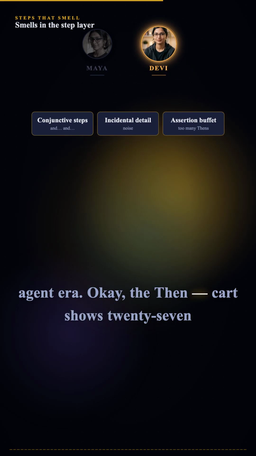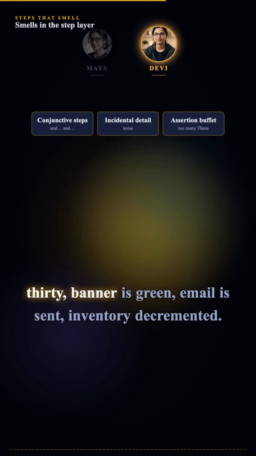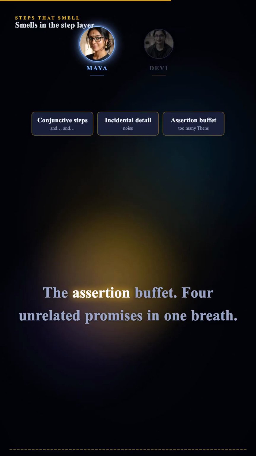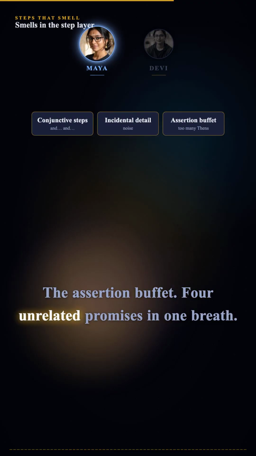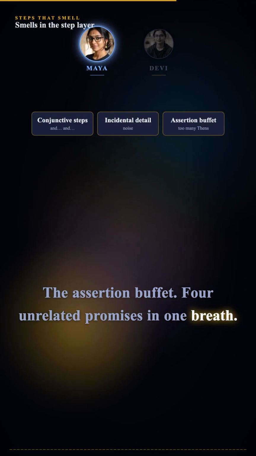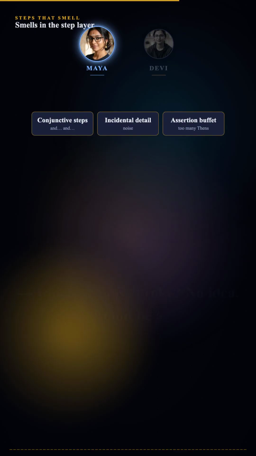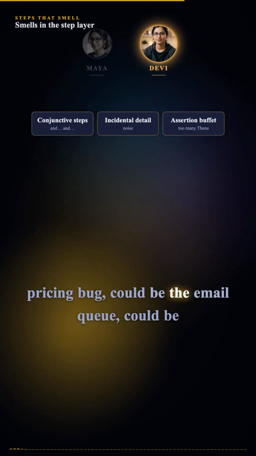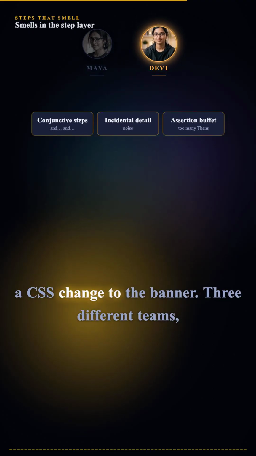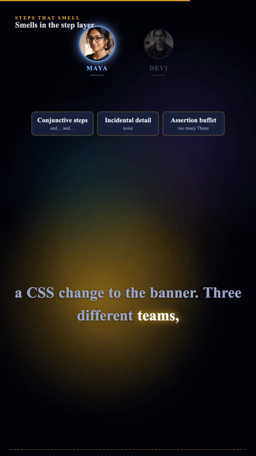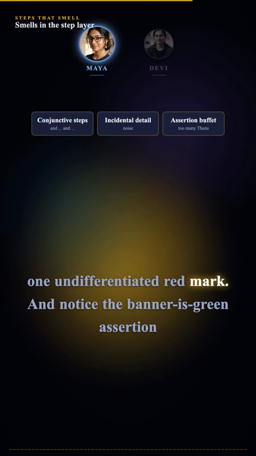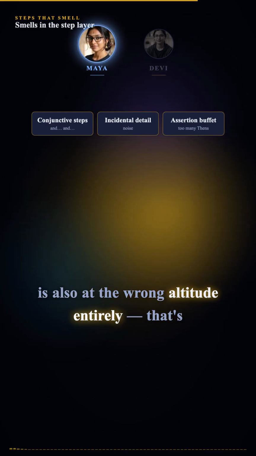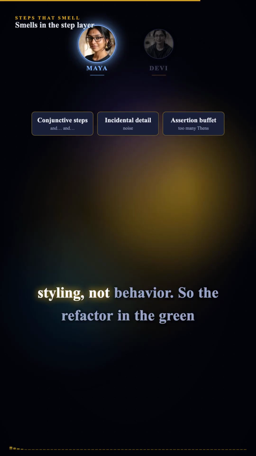Okay, the then. "Cart shows 27.30, banner is green, email is sent, inventory decremented." The assertion buffet. 4 unrelated promises in one breath. When that line fails, which promise broke? No idea. Could be a pricing bug, could be the email queue, could be a CSS change to the banner. 3 different teams, 1 undifferentiated red mark. And notice the "banner is green" assertion is also at the wrong altitude entirely. That's styling, not behavior.